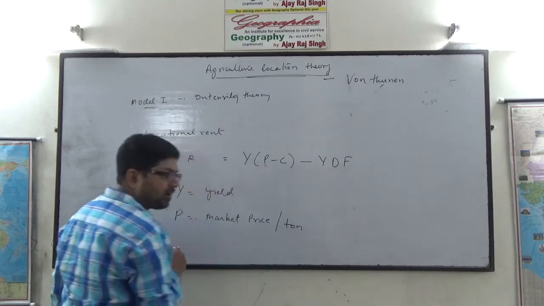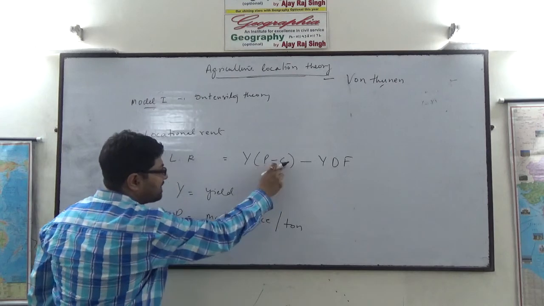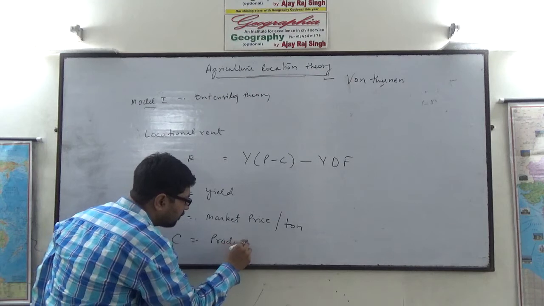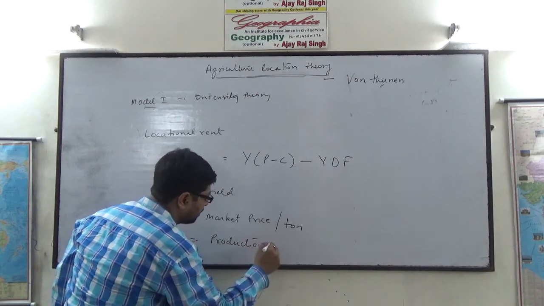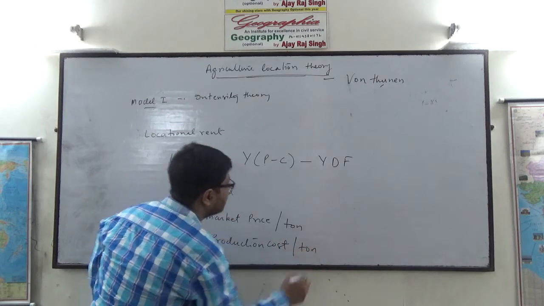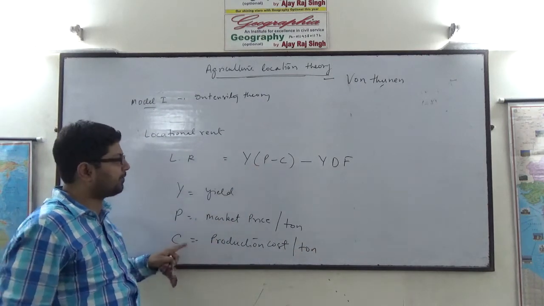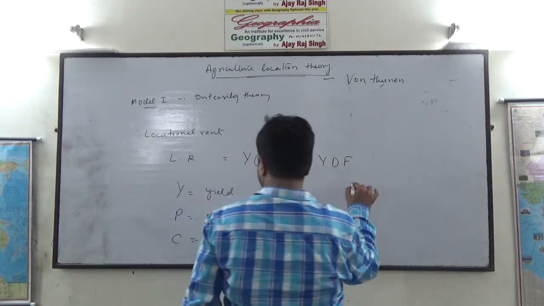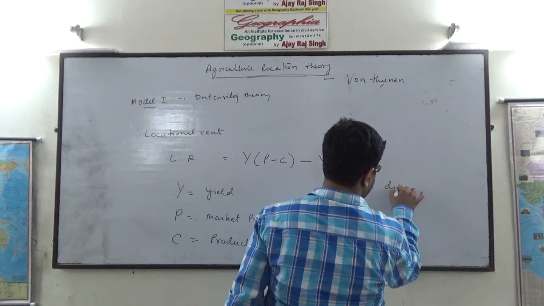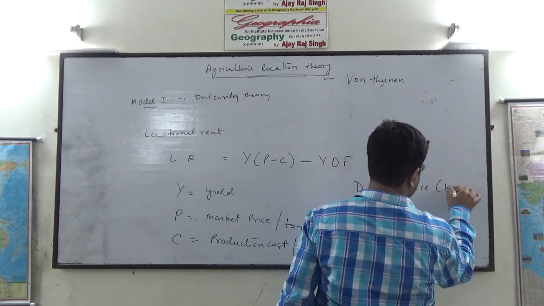C stands for production cost, that is cost of production per ton. D stands for distance in kilometers.